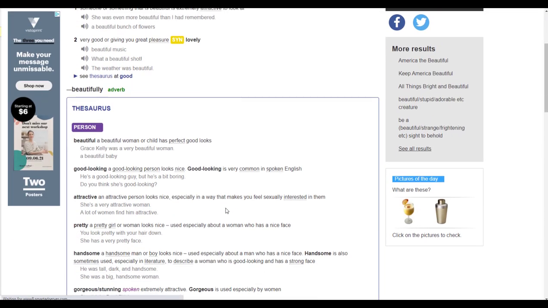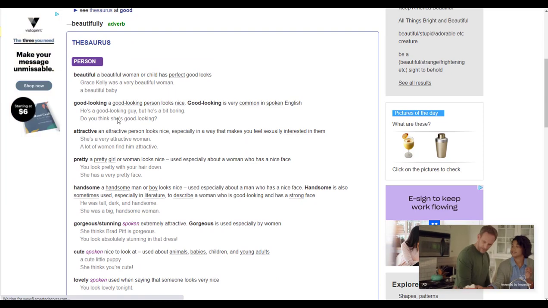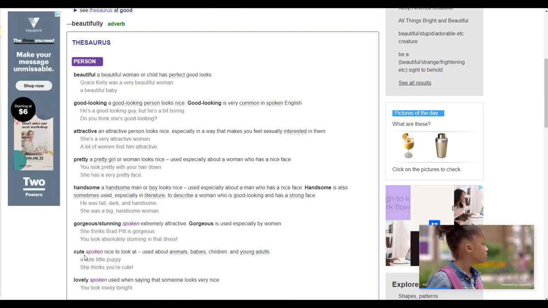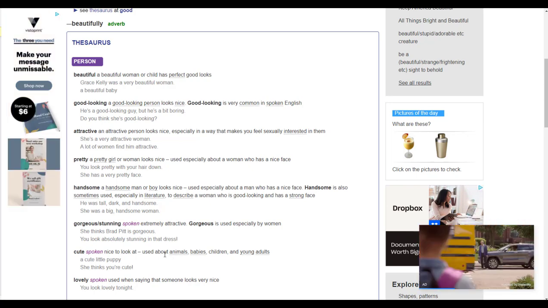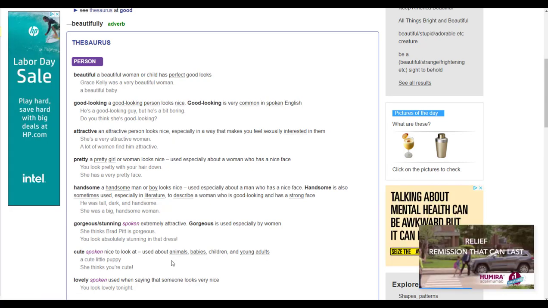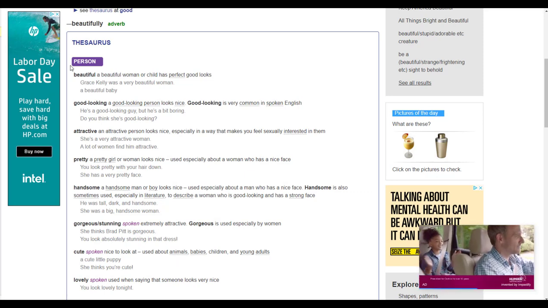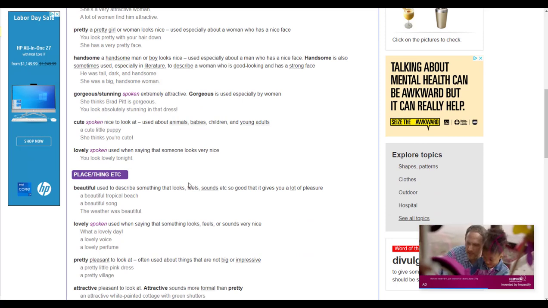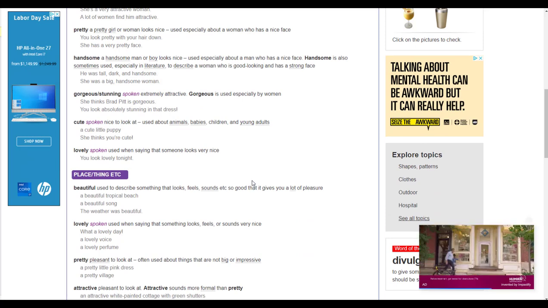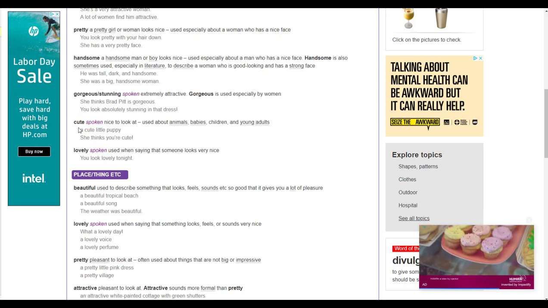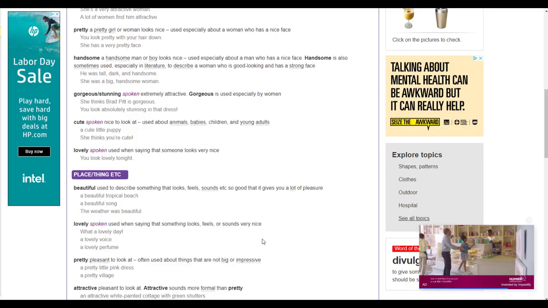The dictionary is providing me with synonyms and describing the differences. I see the word I was looking for, cute, and it says that it is used about animals, babies, children, and young adults. What's also helpful is the thesaurus is organized by person and place. So if I would like to call something that is not a person attractive, I might not want to use cute, but instead look for a synonym that's below things.